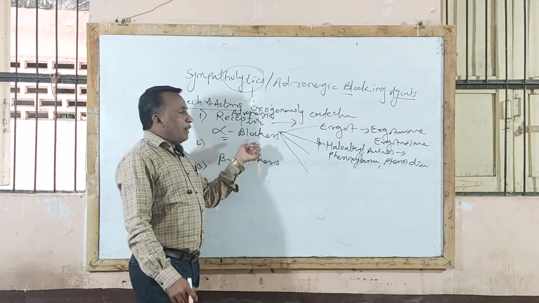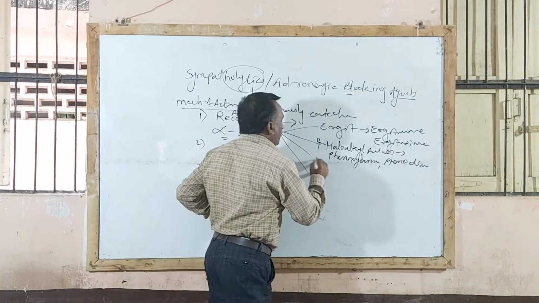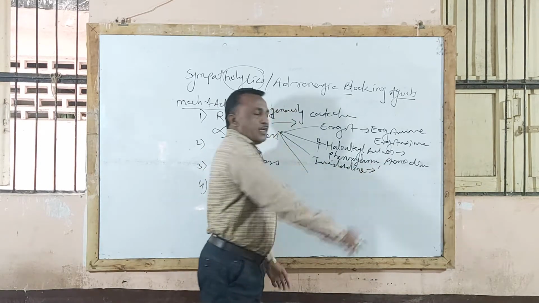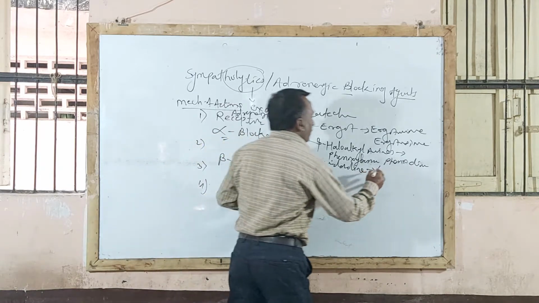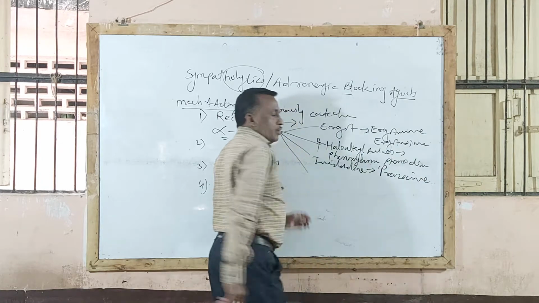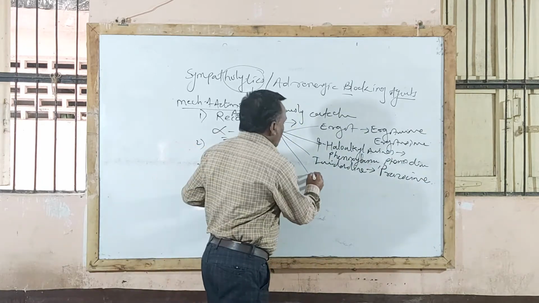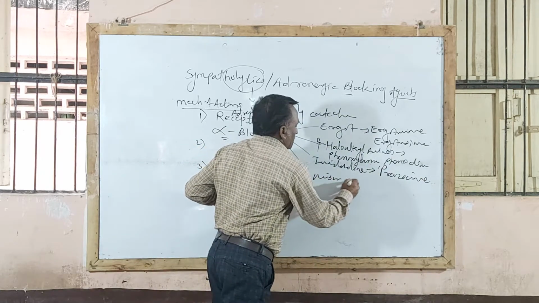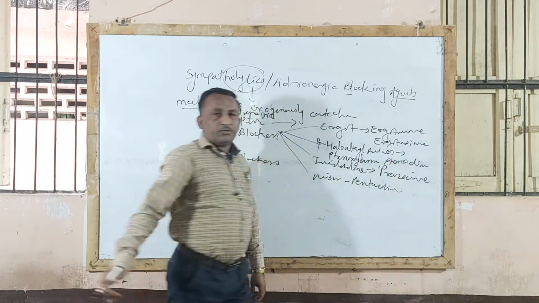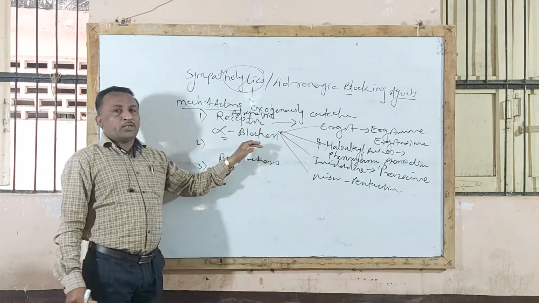Third type under alpha blocking agent is imidazoline derivative. Those molecules containing an imidazoline nucleus are imidazoline derivatives. Example, prazosin. And the fourth type is miscellaneous compound. Example, phentolamine. So this is the first type, that is alpha blocking agent.